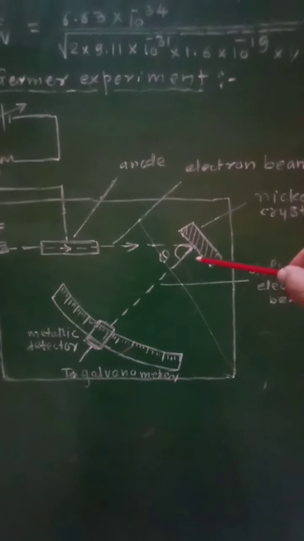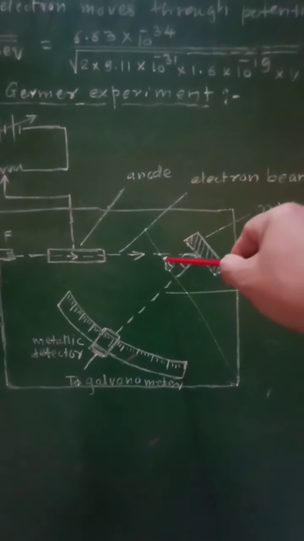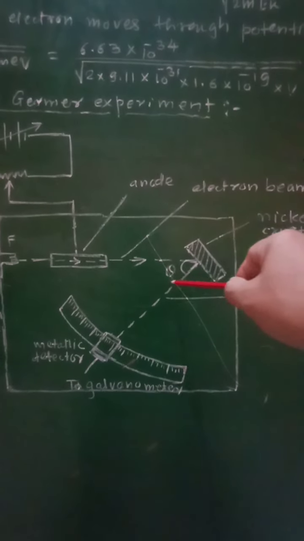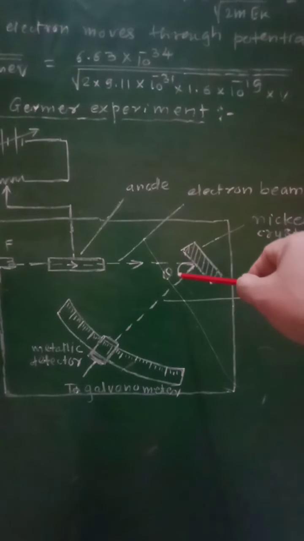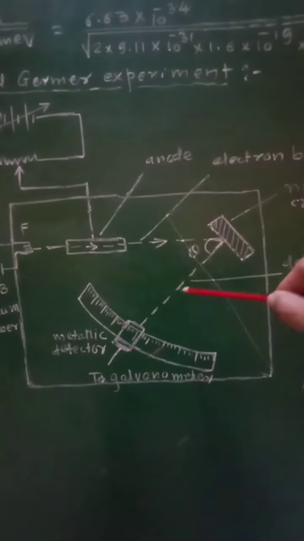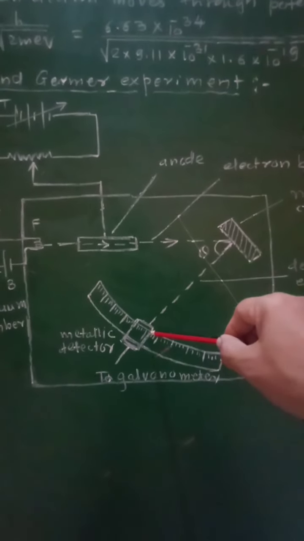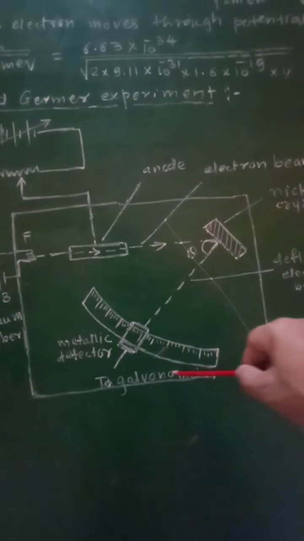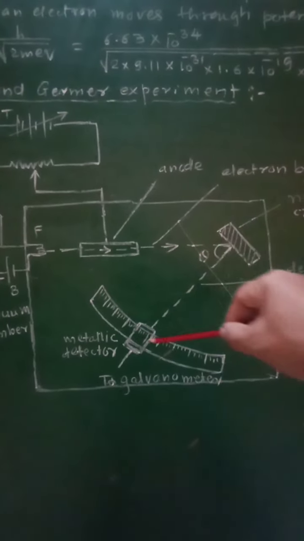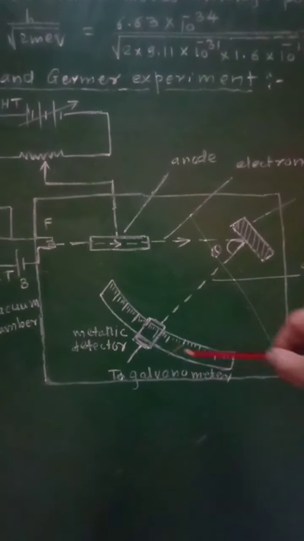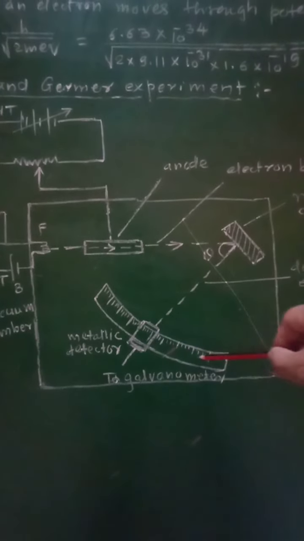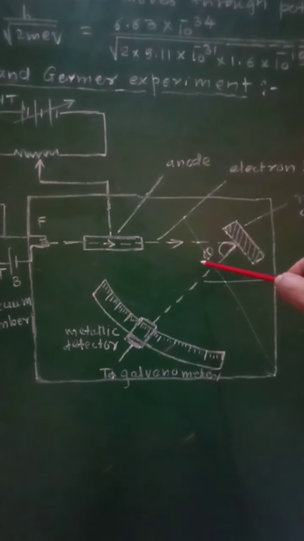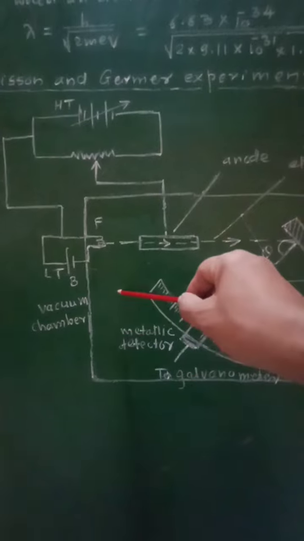From this nickel crystal, that electron beam will get diffracted through different angles. It will get scattered through different scattering angles theta. Then it will be allowed to fall on this electron detector or metallic detector, and further it will be connected to the galvanometer. Here there is a circular scale over which that metallic detector can rotate according to this scattering. Then this whole arrangement will be placed in a vacuum chamber.